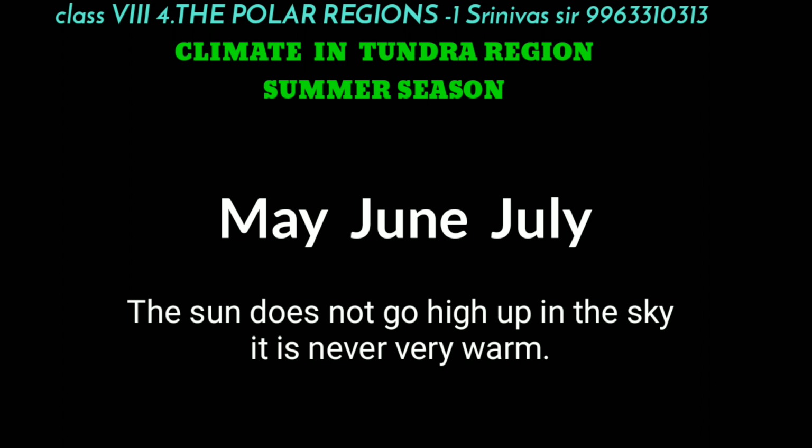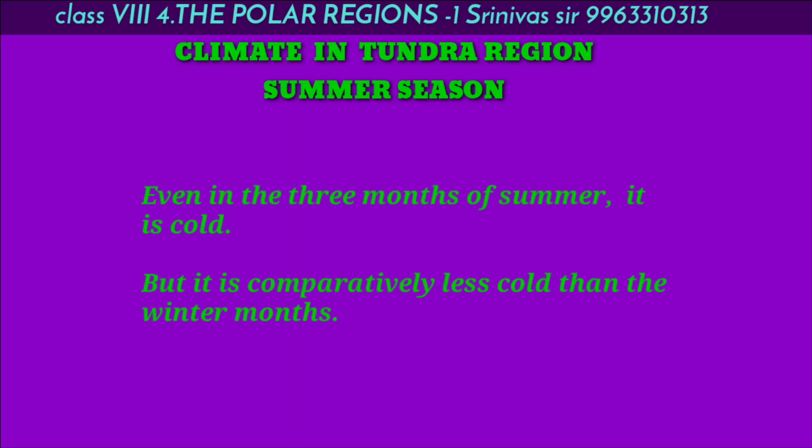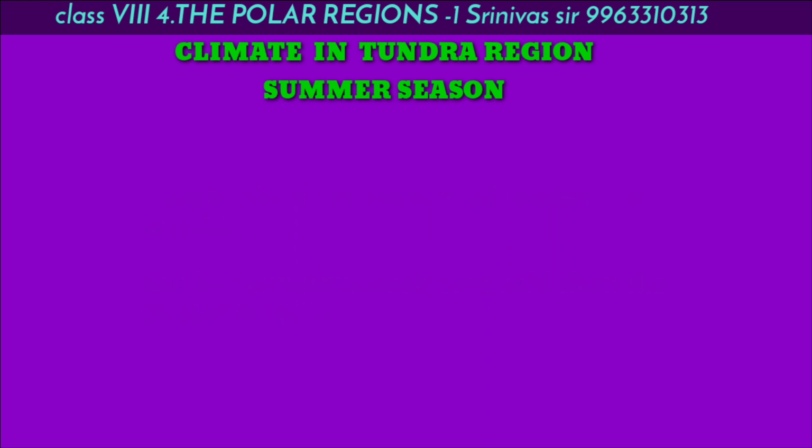The climate is cold during these 3 months. Even in the summer, it is very cold, but comparatively less cold than in the winter months.